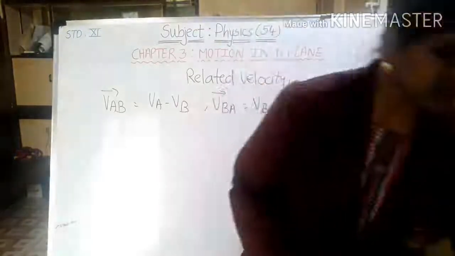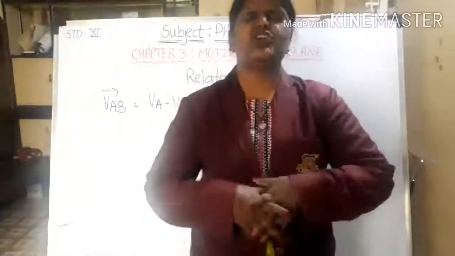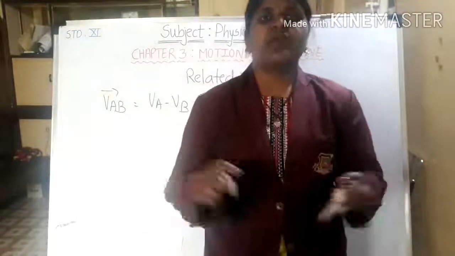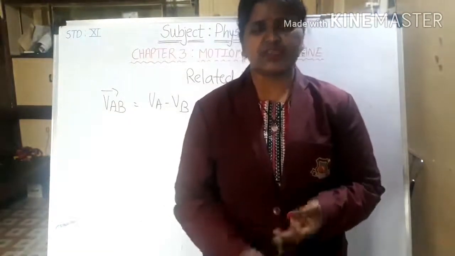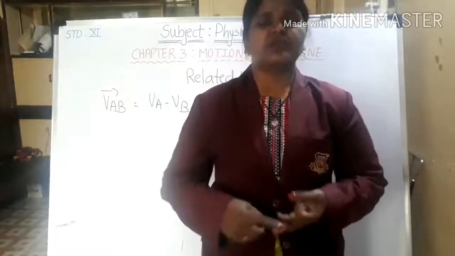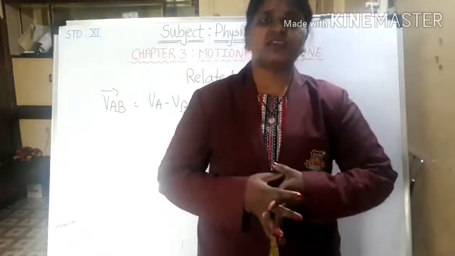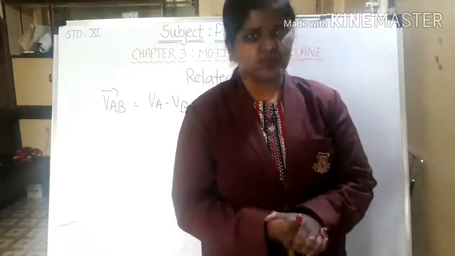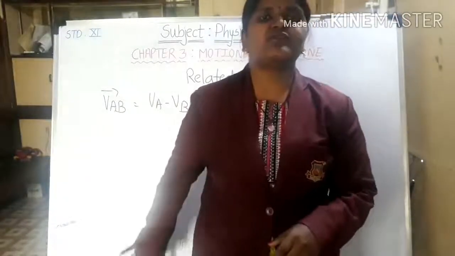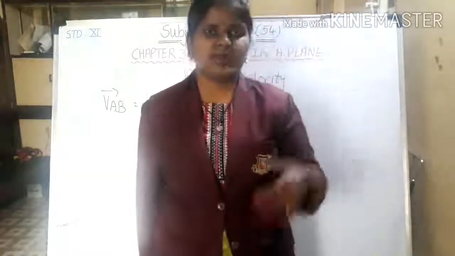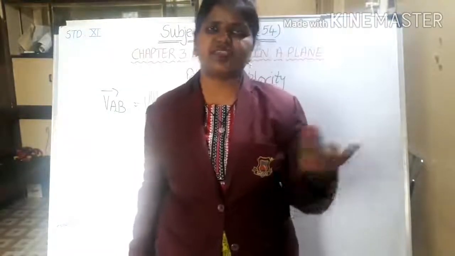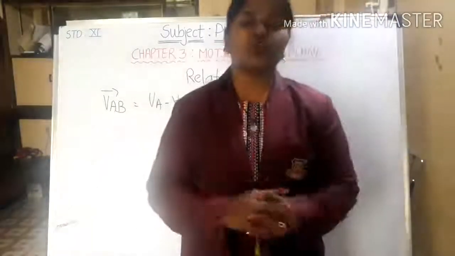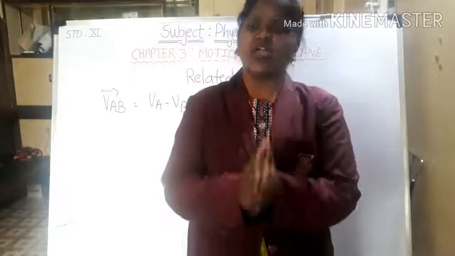Okay, so in this particular part we have studied all the introductory part which is related to motion, that is velocity, average velocity, instantaneous velocity, acceleration, average and instantaneous acceleration. Then we have studied the motion of a particle in a plane by considering both the axes x as well as y. Then after doing that we have considered the kinematic equations. By deriving them we have written them in terms of x and y, and after that velocities. Okay, so I hope you all got all three concepts.